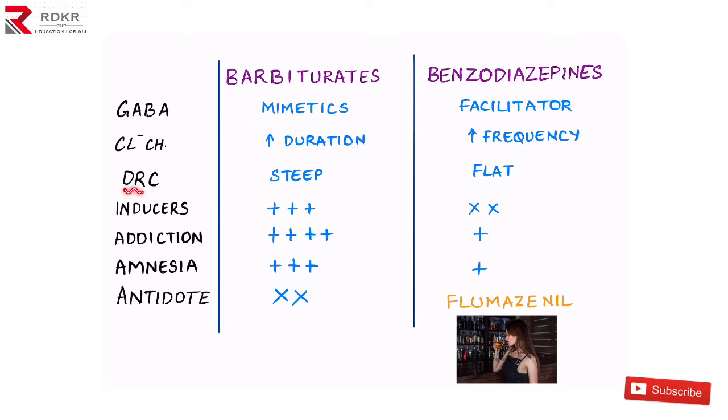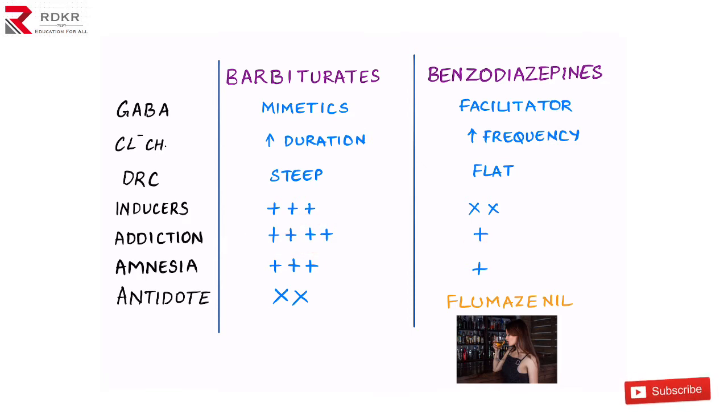You have to understand the DRC. What exactly is DRC? It is the dose response curve. If the dose response curve is steep, then these drugs are unsafe or toxic at higher doses. But for the Benz car, the benzodiazepines, the DRC is flat, and hence they are safer compared with the barbiturates. Barbiturates are enzyme inducers, and that's why they have many drug interactions. Benzodiazepines are not inducers and have no such interactions. And you are very addicted to the bar, right? That's why there is more addiction with the barbiturates and less with the Benz car.